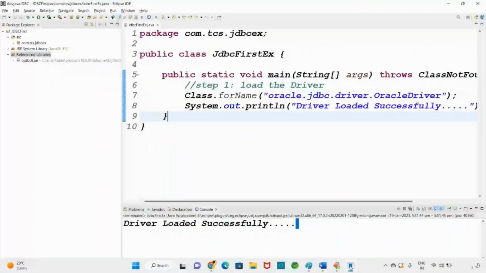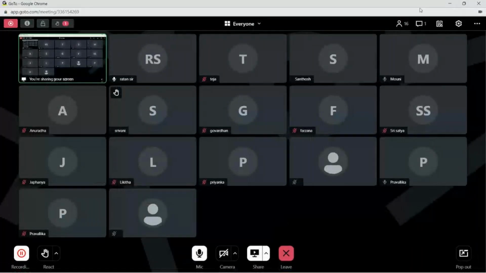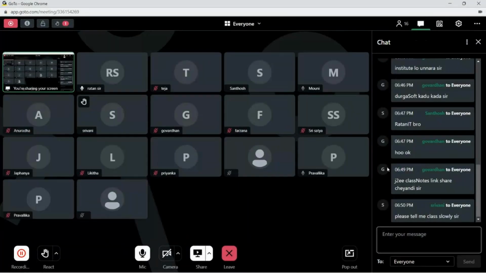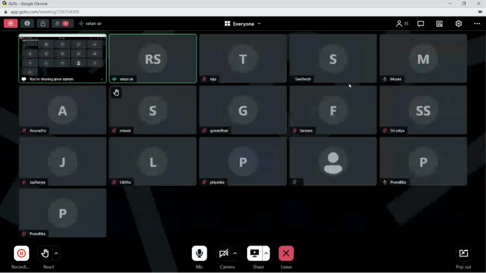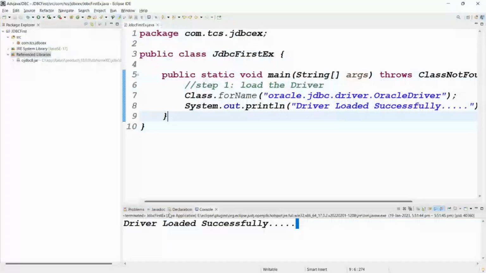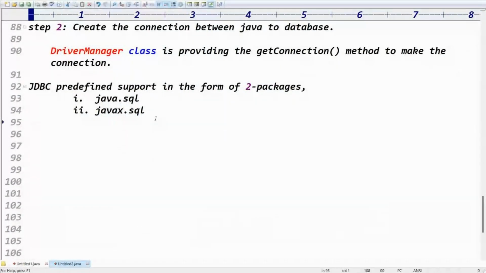Please tell me slowly, sir. Very good, go slowly. Otherwise, do one thing: you have the option to slow down the class, so you can slow it down.